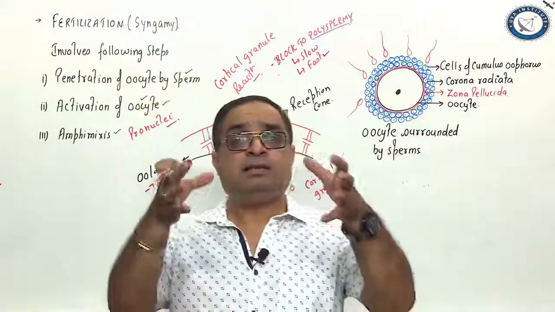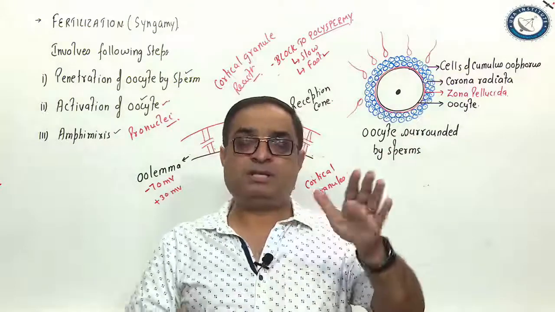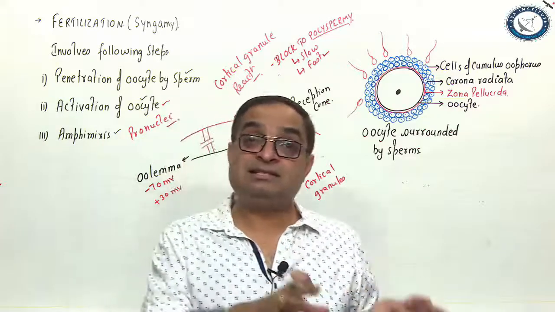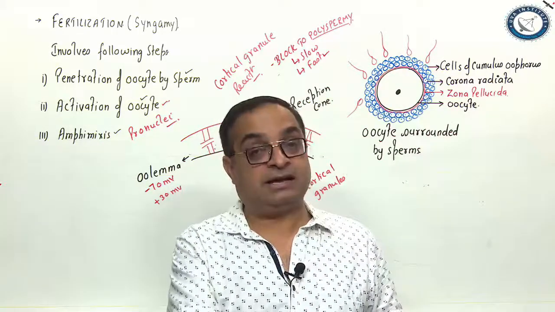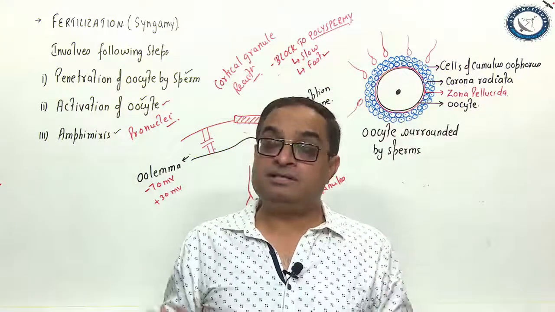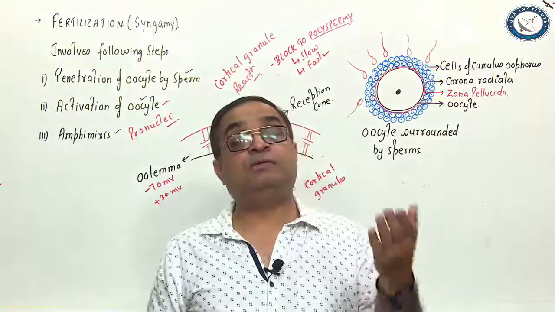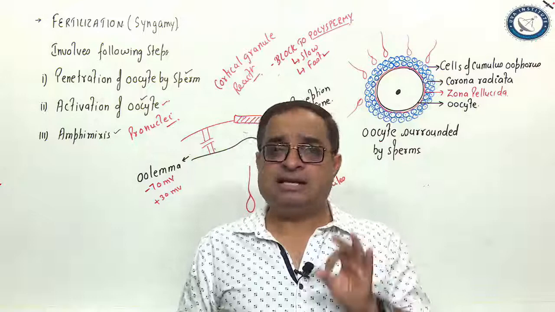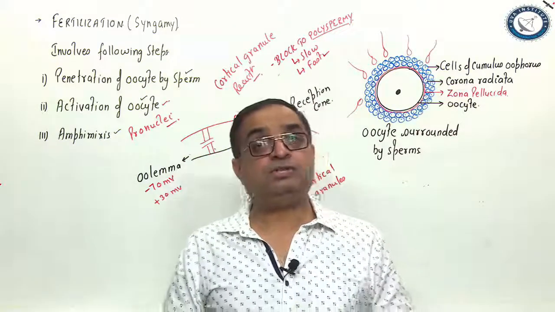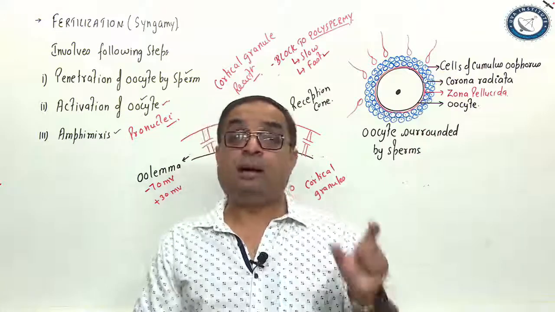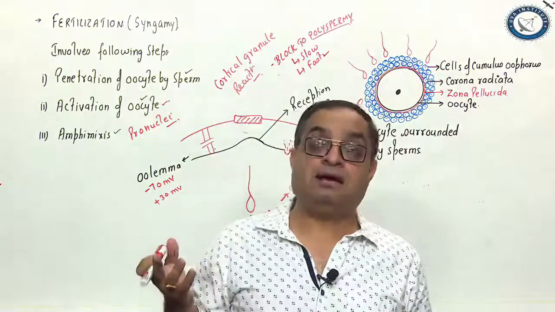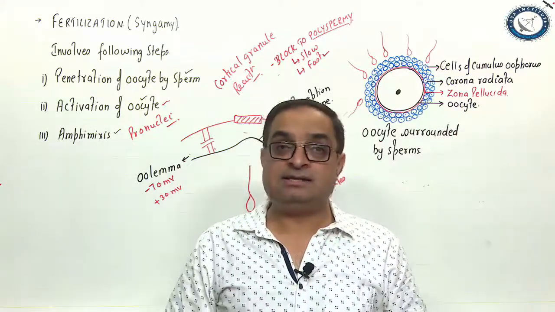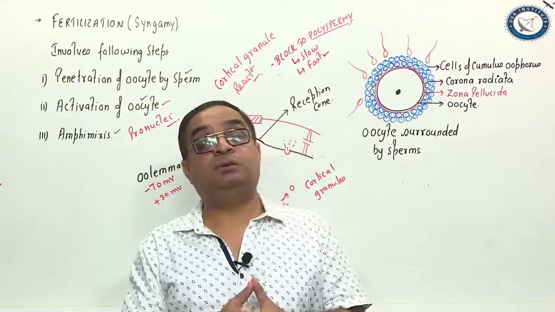The pronuclei fuse with one another and the homologous chromosomes come to lie side by side at the equatorial plate. This is what results in formation of the zygote and completion of fertilization. So amphimixis is the fusion of male and female pronuclei. As a result of fertilization, a single-celled diploid structure called the zygote is formed. Two haploid cells, the ovum, which is the female gamete, and the sperm, fuse to form a single cell which is diploid, that is the zygote. Right? So that was about fertilization.